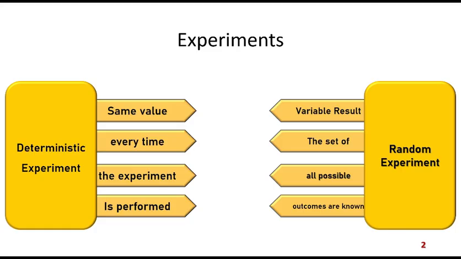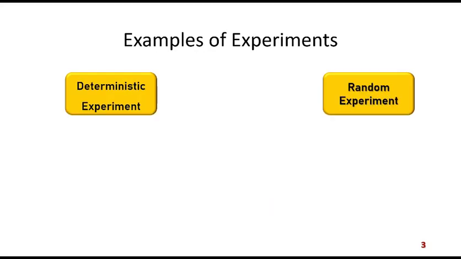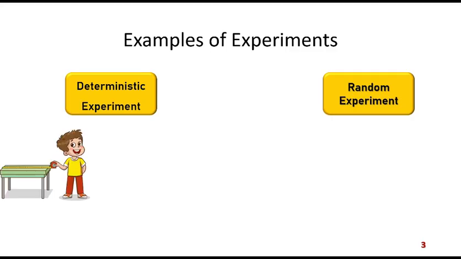Here we go in the next slide and try to look at some such examples of both deterministic experiment as well as random experiment. So here are some examples. First is that this boy, he is measuring the length of a table. Now measuring this length of a table, whether this boy measures once, twice, thrice or n number of times, or even if I go and measure, you also come and measure, we will end up in getting the same length.